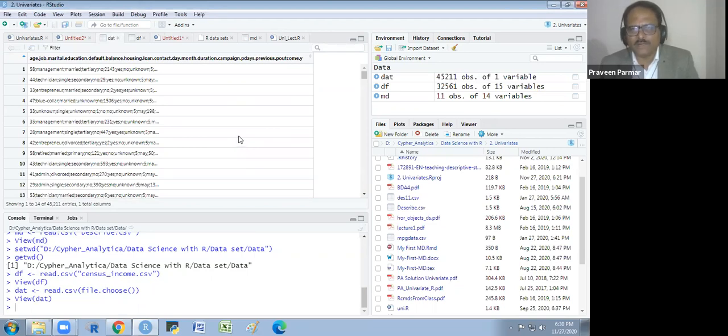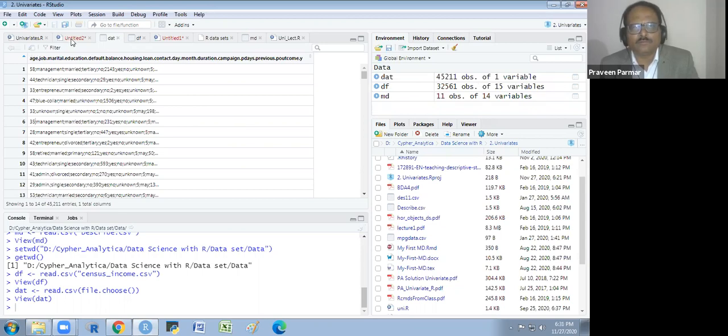Basically it is a comma separated file, but instead of a comma, the separation is done through a semicolon. Got it?